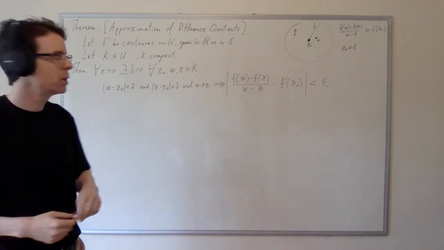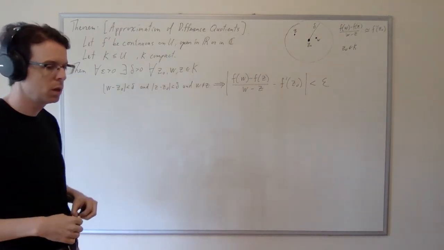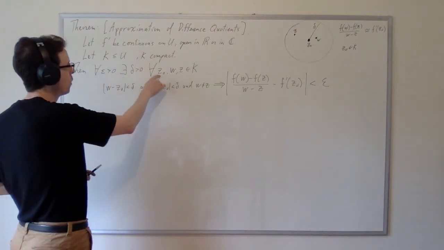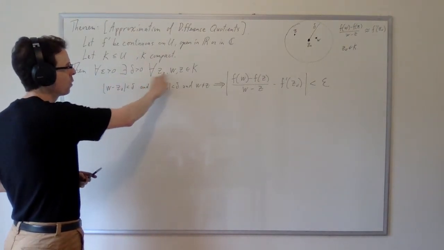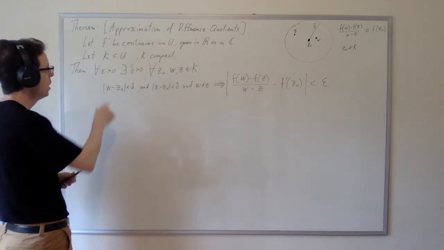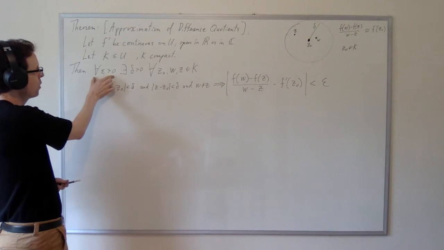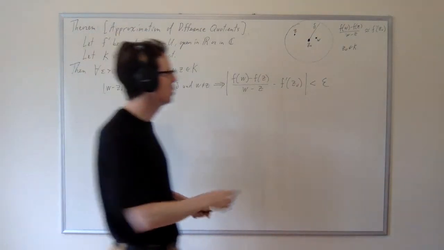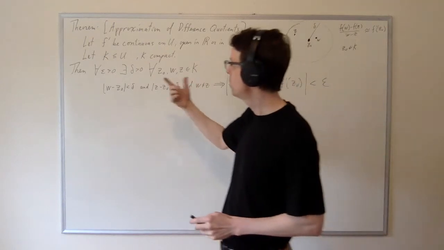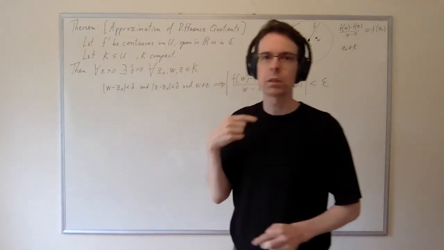What's surprising about this and what makes this a powerful result is that the delta is quantified before even the Z0 is quantified, before any of these are. And that's what makes this a uniform approximation here. Basically what we're saying is for every epsilon, so you want some epsilon approximation, then like uniform continuity, we get a uniform power. We can choose the delta up front.